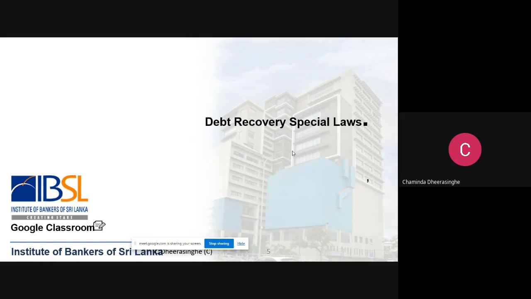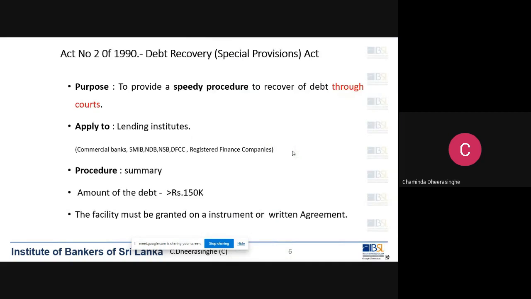So it is easy to remember the numbers of these two acts: number 2 of 1990 and number 4 of 1990. Those are the two special laws that we are going to study. First, we'll take number 2 of 1990.